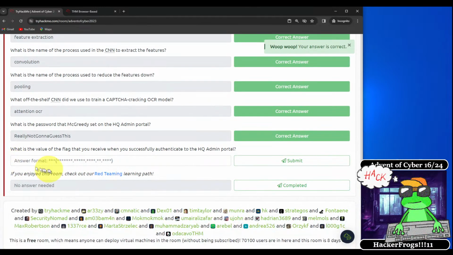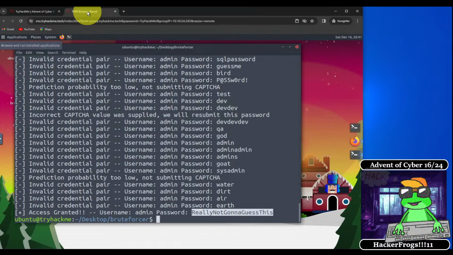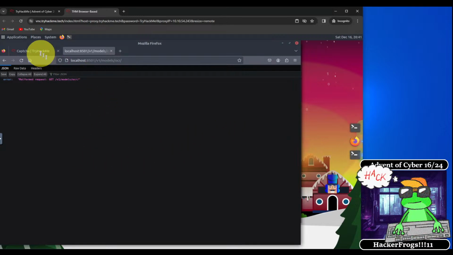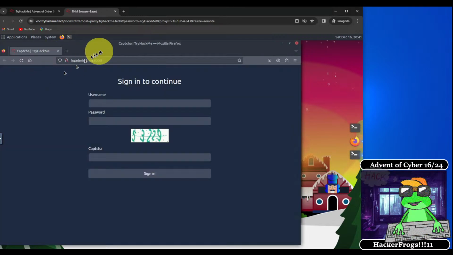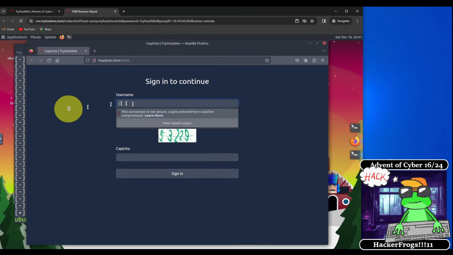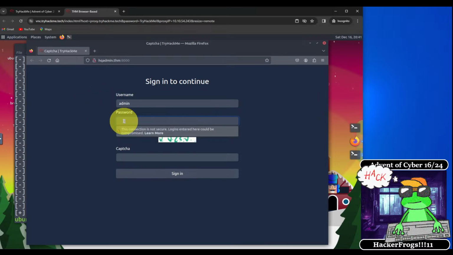And what is the value of the flag that you receive when you successfully authenticate to the HQ admin portal? If we know that the username is this and the password is this, then we can use Firefox and go back to our login page and supply all of the relevant fields.